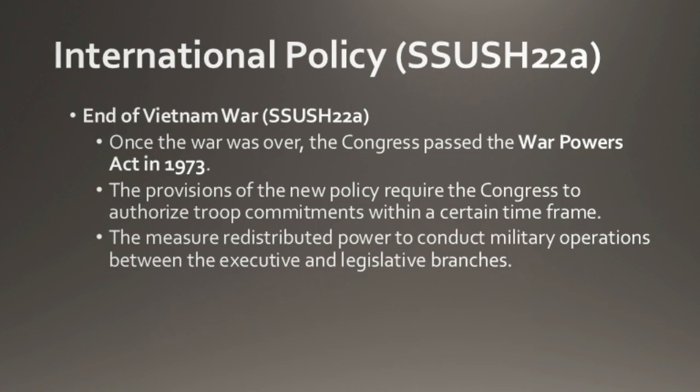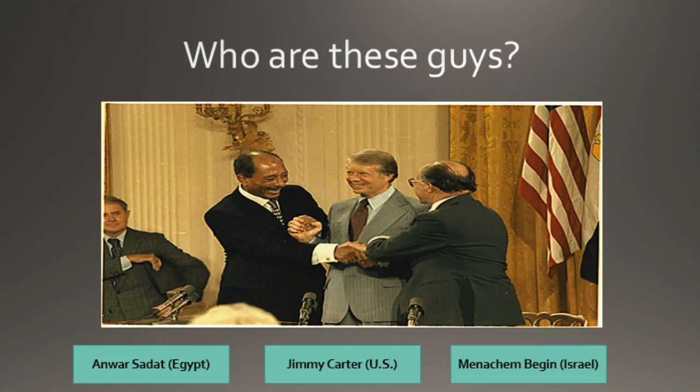And this War Powers Act is going to make it where the president has to ask Congress to go to war, where the president has to put up a certain time frame on when the U.S. can go to war and how long they stay over there. So the War Powers Act is just something to shift the powers to try to fix the wrong that was done in the Vietnam War. It's important to know that the War Powers Act is going to give Congress power over sending troops into situations more than the executive branch, being the president.